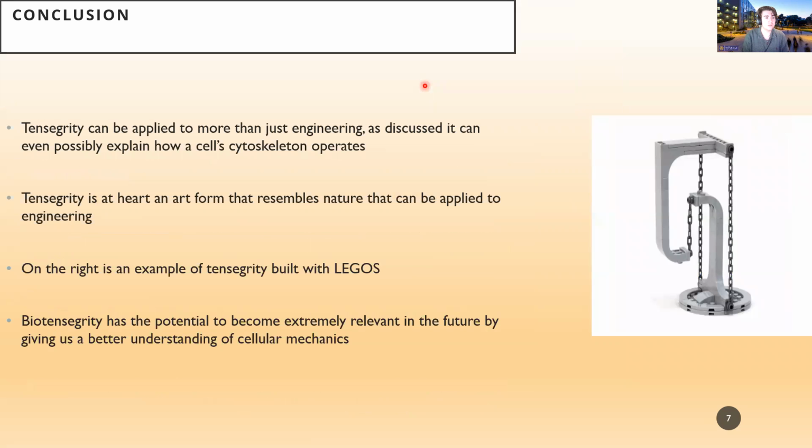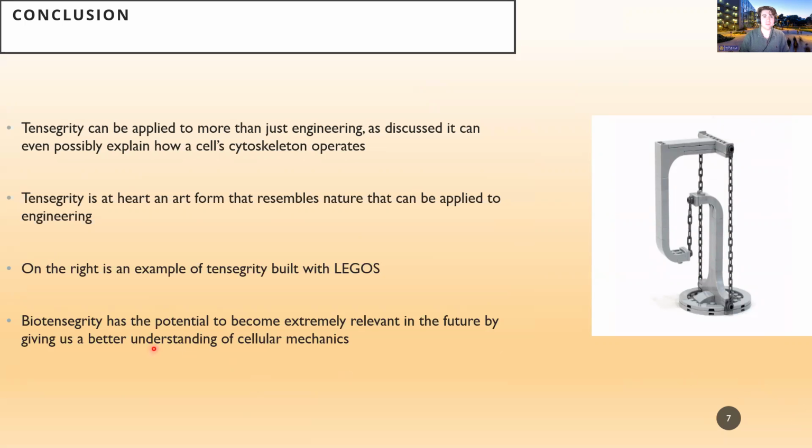So, a quick little conclusion: tensegrity can be applied to more than just engineering. As discussed, it can even possibly explain how the cell's cytoskeleton operates. Tensegrity is at heart an art form that resembles nature, and that can be applied to engineering. A cool little model of tensegrity that really helped me understand the principles, on the right, was built with Legos. The Lego chains are in tension and the beams are in compression. I'm going to be building that one day. You can mark my words once I get these Lego pieces.